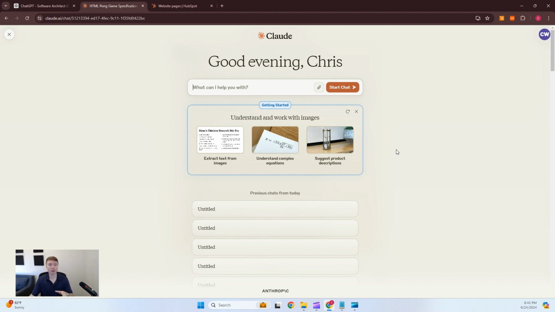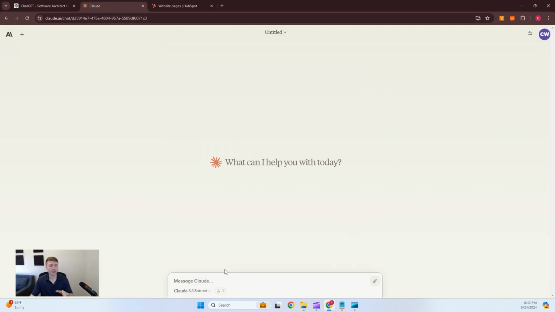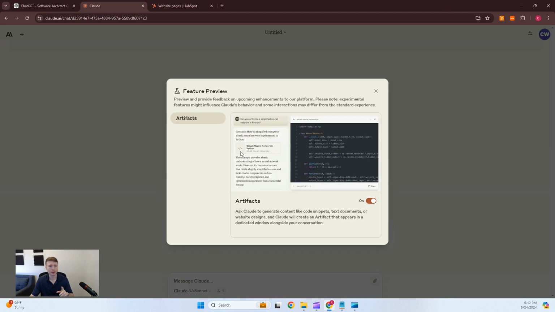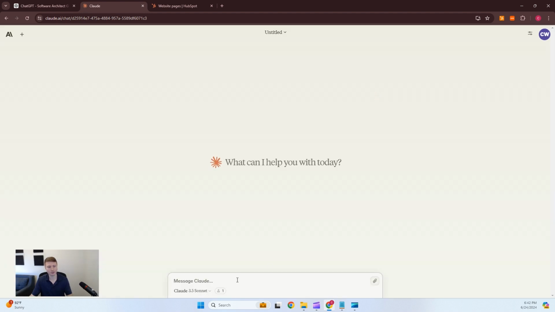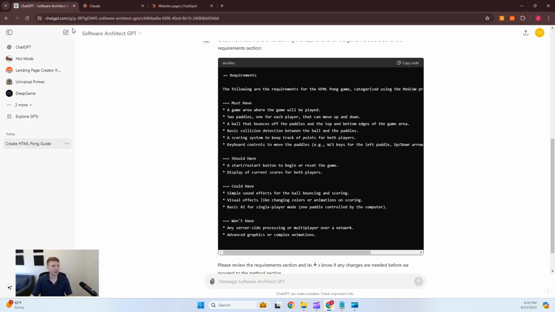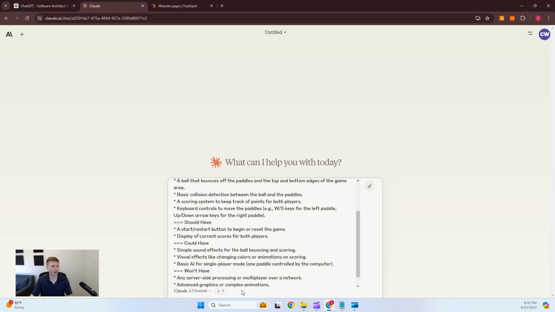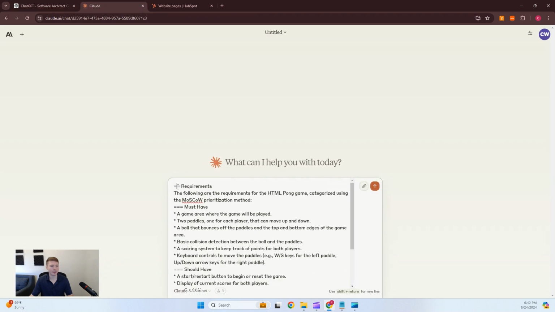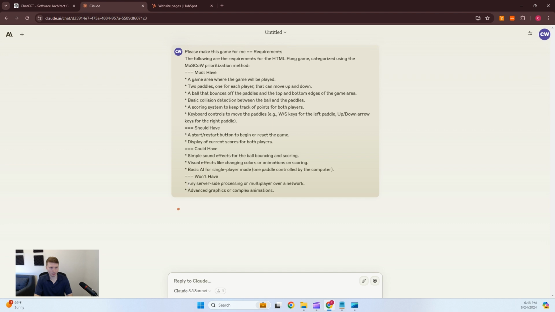The reason we're using Claude is because they just released a new model called 3.5 Sonnet, and it's got this cool little feature where it will generate a mock-up code environment on the right side of your screen, and it'll let you interact with it. So it's a little bit better for demoing software things. I'm going to go ahead and paste that in, and I'm just going to tell it at the very front, please make this game for me. Let's see what it does.